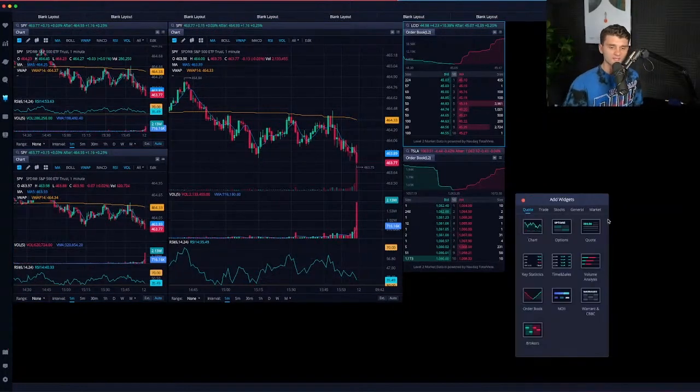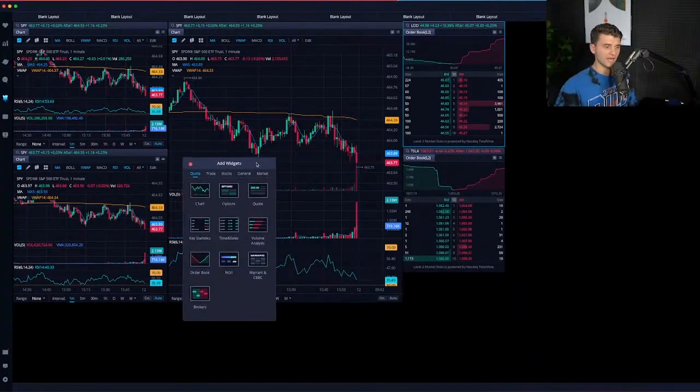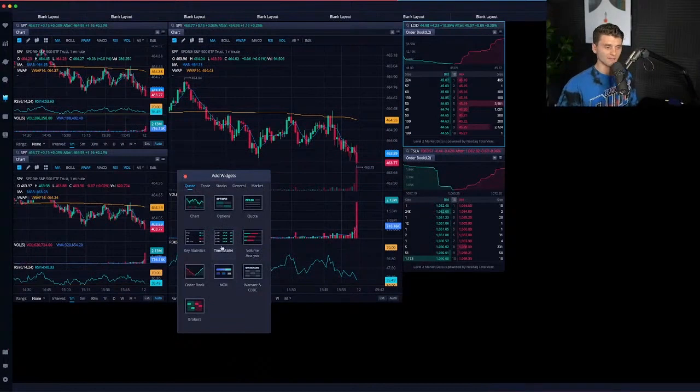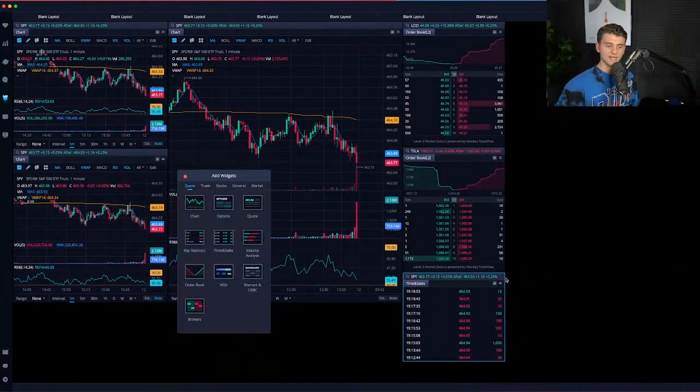All right, guys, so the next thing that I'm going to add is I come over to the widgets tab one more time, and I'm going to add the time of sales. The reason that I like to add this is because it is a good view of the live orders that are coming through. So the level 2, while it shows you the bid and the ask, the time of sales is otherwise known as the tape. It's going to show you the actual prints of how large the orders are that are coming through and being filled. So this is a fantastic additional tool to use when trading. Gives you a good idea of if the buy orders at a certain price point are larger or smaller.